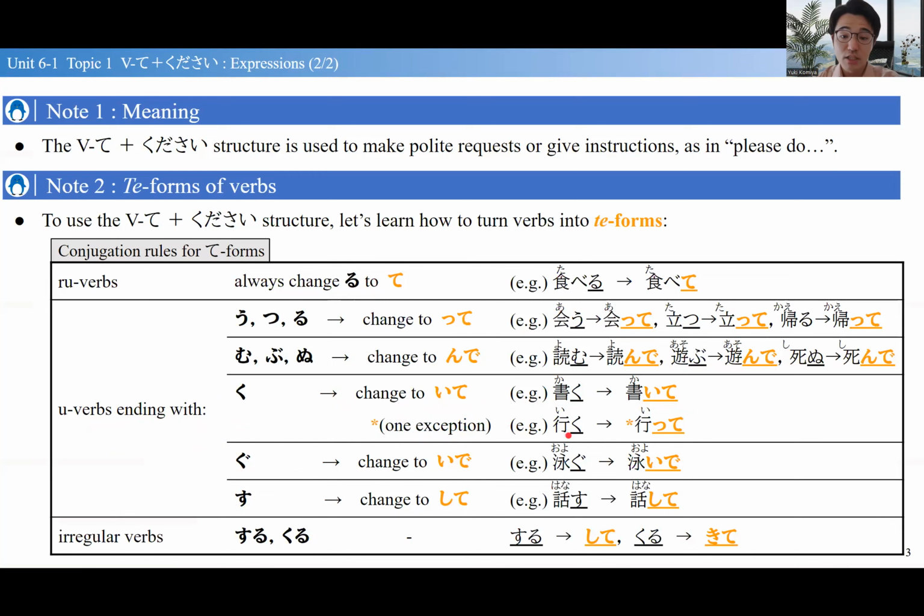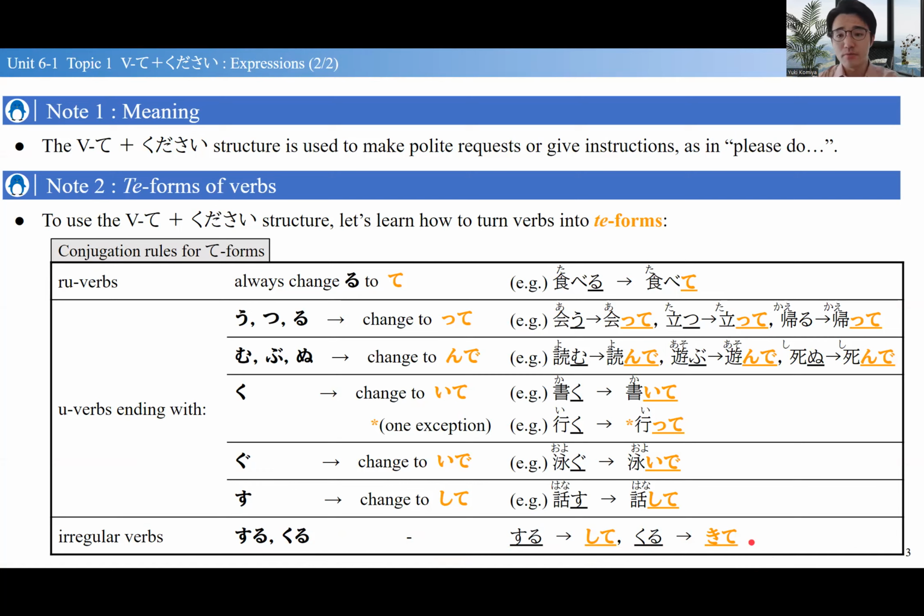Only one exception is 行く. This is kind of like a special conjugation. It's like 行って, 行く, 行って, to go. For gu and su, there's not so many of them, but verbs ending in gu and su, they also have their own rules changed to いで, 泳ぐ, 泳いで, 話す, 話して. Finally, the irregular verbs. Suru and kuru, well, there is no rule for them. They conjugate in irregular way, so you just have to simply memorize them. Suru, change to shite. Kuru, change to kite.